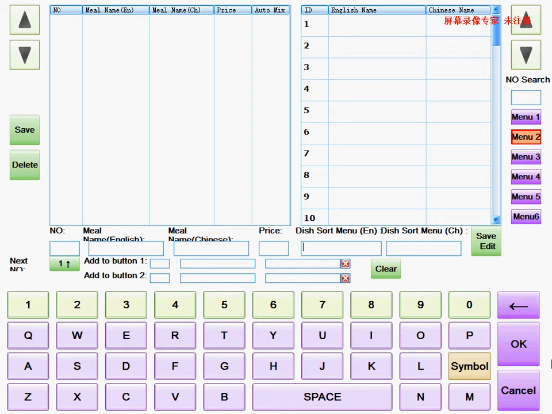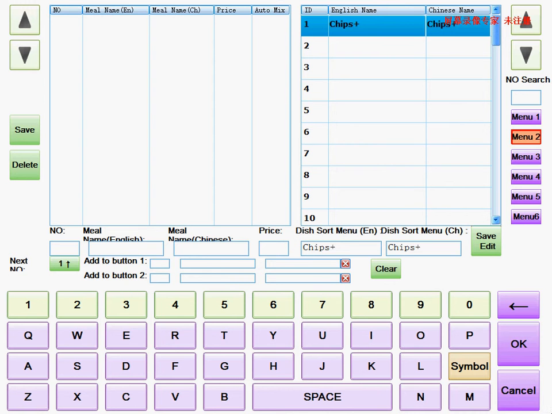Menu number 2, we entering like first, like chips. It's a button categories. We call it chips press. Chips press. Save edit. We select number 1. Button 1. Chips press. Save. So the button is being created.